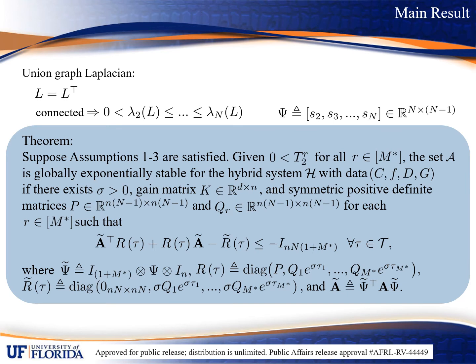Suppose assumptions 1 through 3 are satisfied. Given positive T2 super R, 1 R for each intercluster, the set A is globally exponentially stable for the hybrid system H with data CF dg if there exists a positive scalar sigma, gain matrix K, and symmetric positive definite matrices P and Q sub R, 1 R for each intercluster, such that the following bilinear matrix inequality holds for all tau in the set script T.